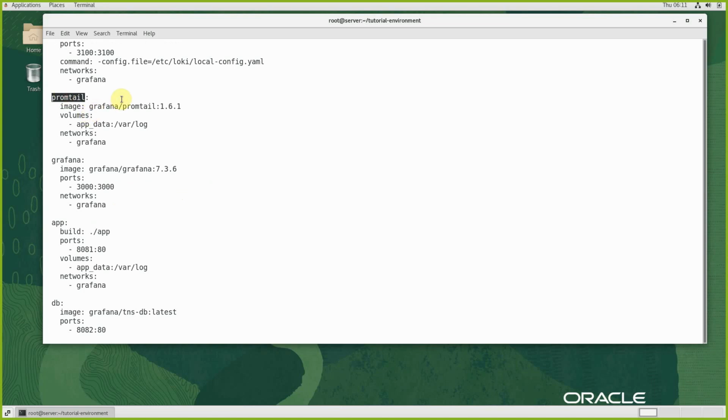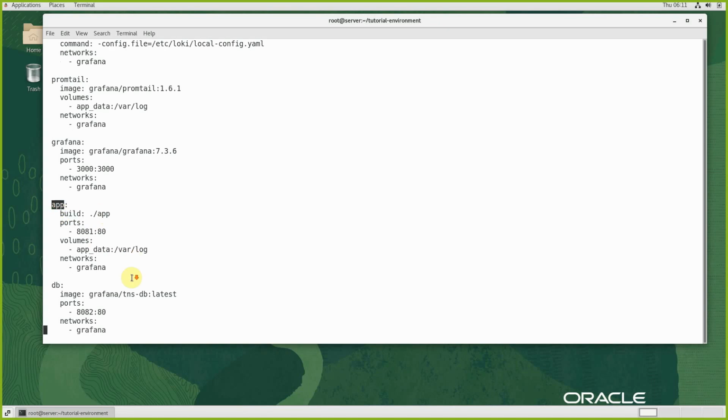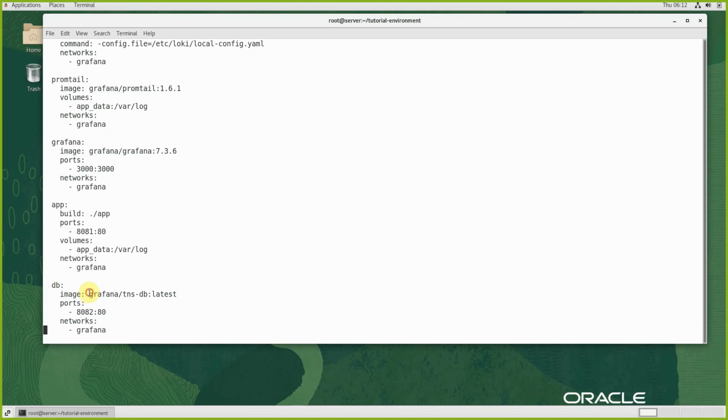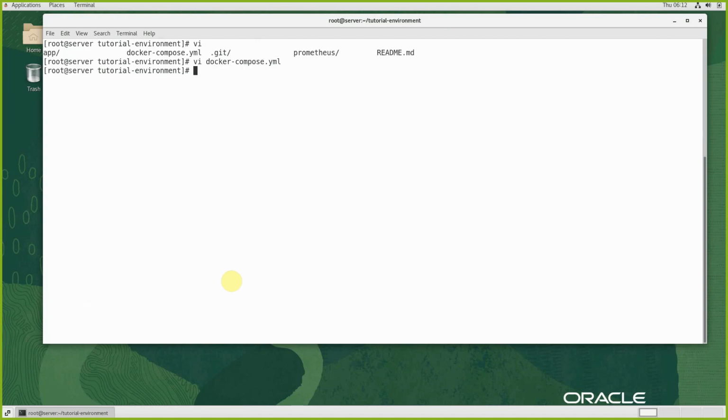One is Prometheus, then Grafana itself, then there is one application also, one app, and the app will be built from the current directory. That means app is available as source code, which means that you can customize the application if you want and make some changes. The Grafana TSDB database will be stored. All these containers will be launched with this one single file.